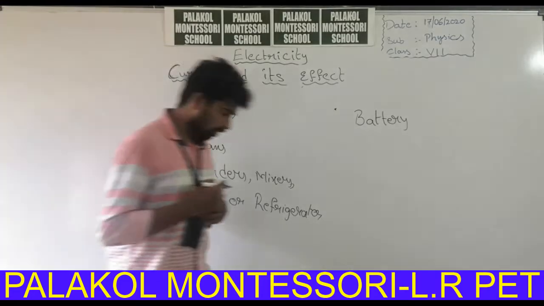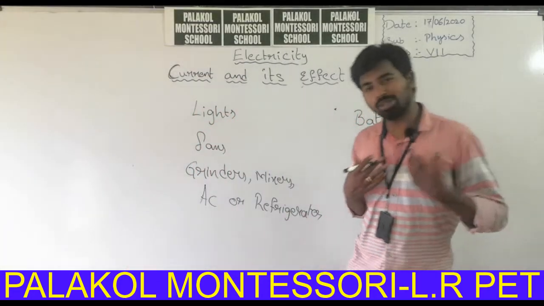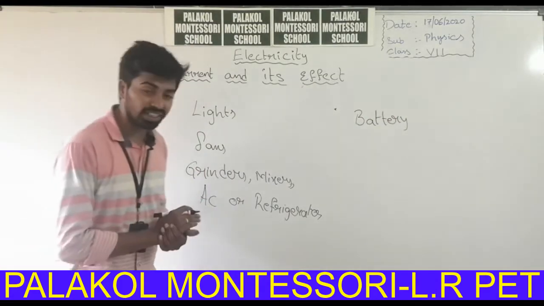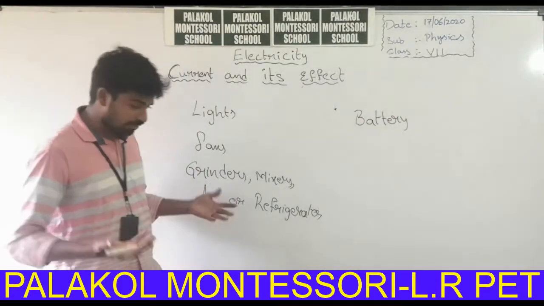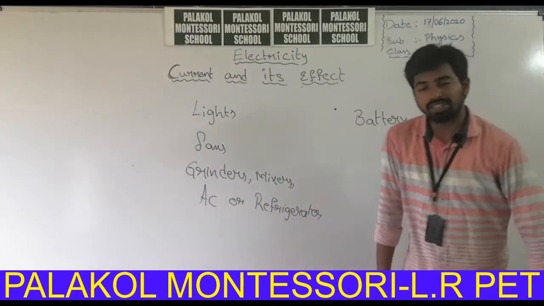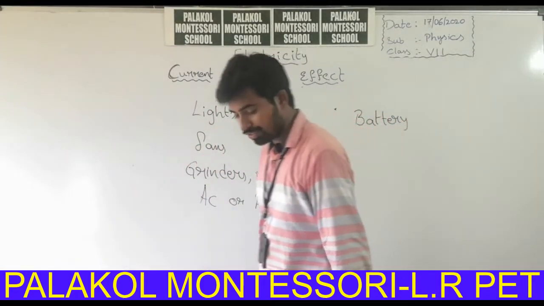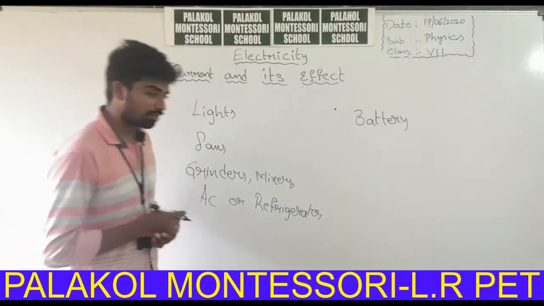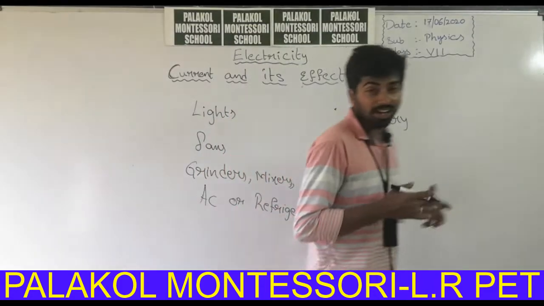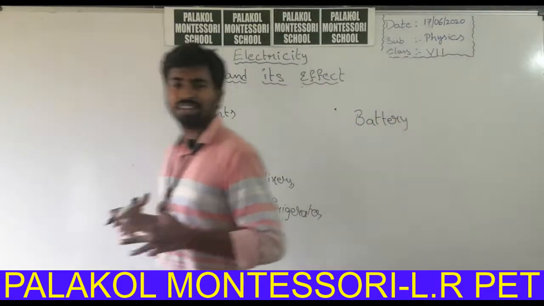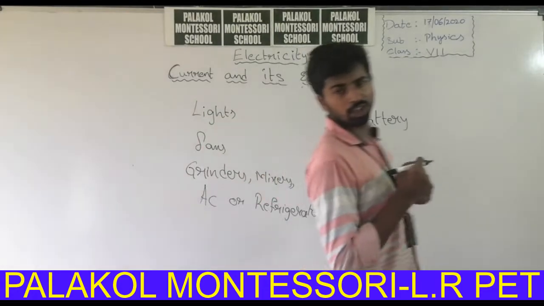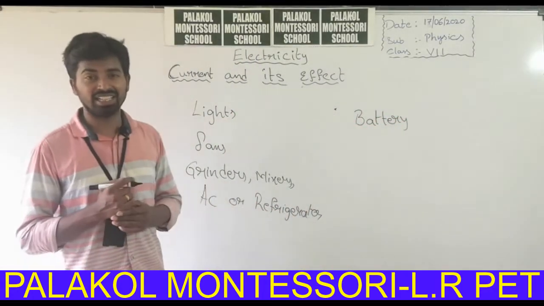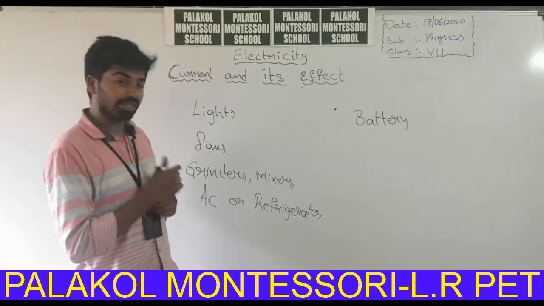If I am able to move, walking, how am I walking? I have some energy. That's why I am able to walk energetically. If I walk like this, it says I have low energy. If I have greater energy, I will be very energetic. So any moving object will possess some energy.